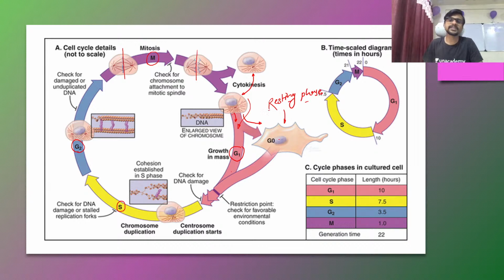So in this phase, a cell can rest for a limited time, or you can say a longer time, from the path of cell division. For example, let's say this is the highway. Here the cell division, G1, S, G2 and M, is the highway, for example.